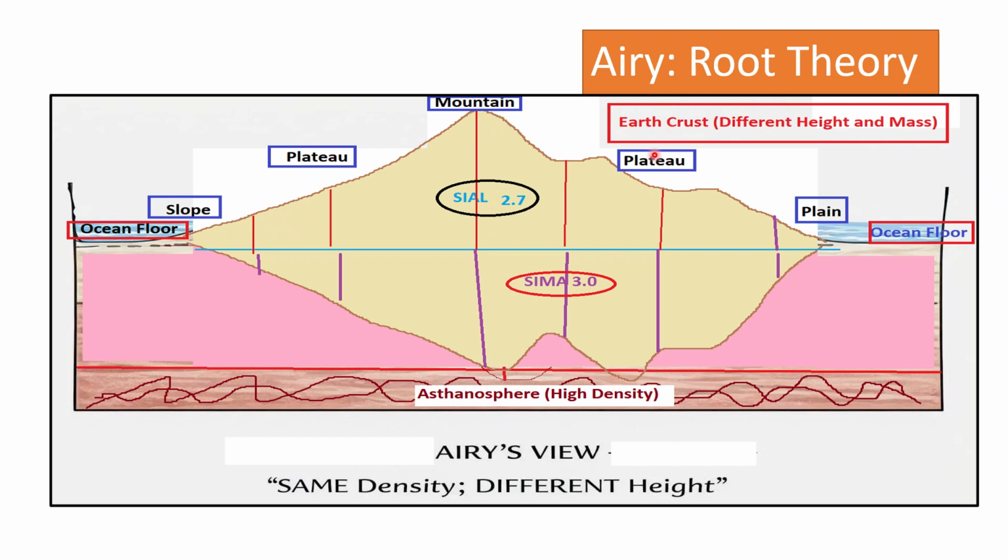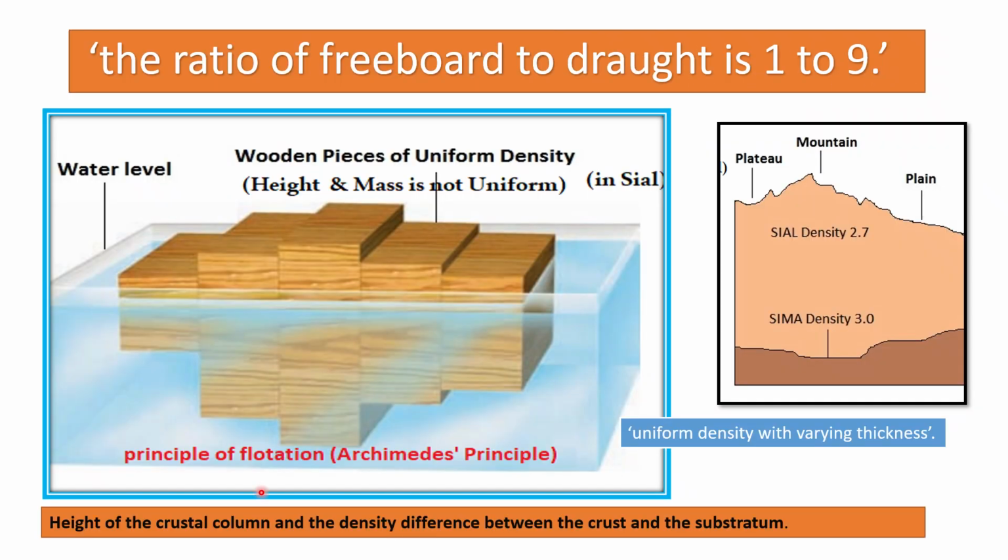And these are the mountain, plateau, plain, and ocean floor. Due to differing height and mass but uniform density, the mountain has a higher projection in the substratum compared to the plain. The higher the column, the higher the root, and the shallower the column, the shallower the root. That justifies the root concept of Airy.